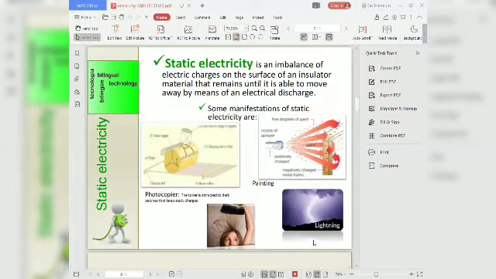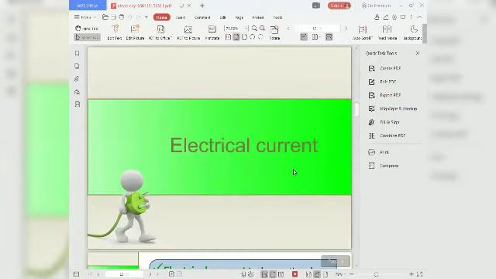Static electricity is an imbalance of electric charges on the surface of an insulator material that remains until it is able to move away by means of an electric discharge. For example, painting, lightning, and the photocopier use static electricity.